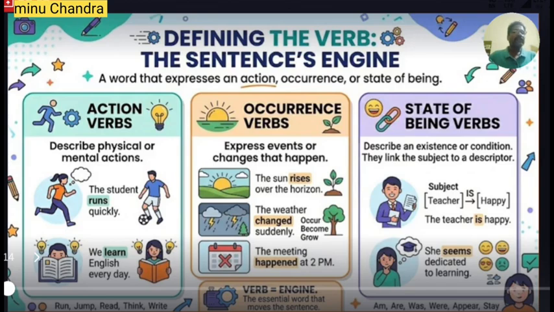It is not an object because here I and the teacher are not two, they are the same. So the word teacher indicates the subject with the help of the linking verb am. So here the word am establishes a link between the subject and the complement. Always remember the word or phrase that comes after the linking verb will be a complement, not an object. We will learn it in detail later on.